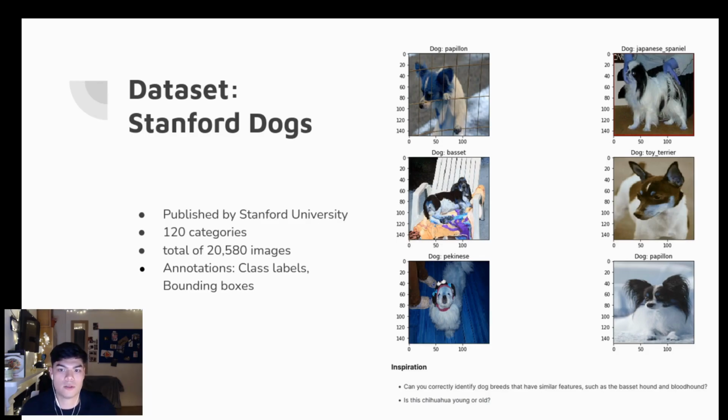Henceforth, the dataset that will be used to create a CNN model will have to be critically analyzed before use. After research on large dataset platforms, so I went on Kaggle and GitHub, I ended up landing on the Stanford Dogs dataset, which stood out as a more preferable option compared to others such as the Qinghui dog dataset. The main reason is that the attractiveness of the Stanford Dogs dataset primarily lies in its extensive amount of curated data, boasting 120 categories and a total of 20,580 images. Additionally, this dataset comes equipped with labels and bounding boxes, which is conveniently provided by Kaggle.